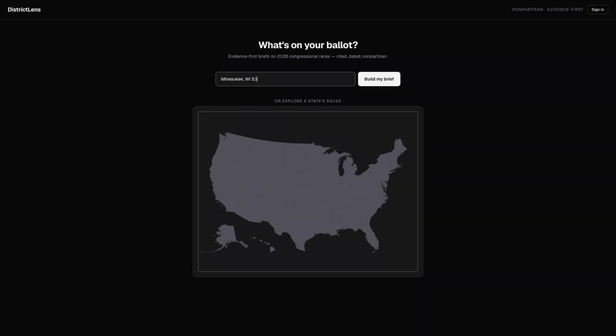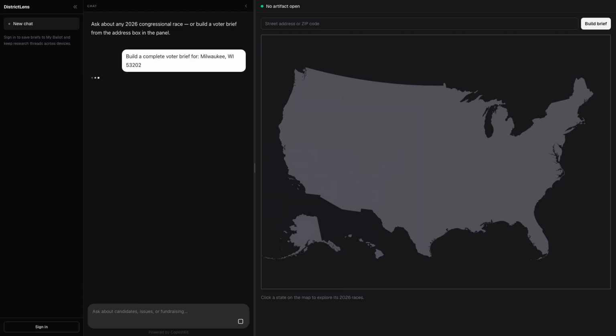I give it my address and watch the receipt. A real multi-step plan running live. It resolves my district, loads candidates, and verifies them through the MongoDB MCP server. The partner call, right in the default path.